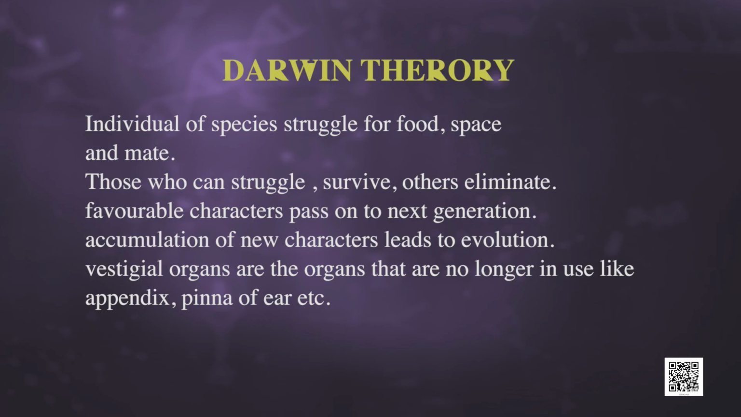We can summarize Darwin's theory also. According to Darwin's theory, individuals of a species struggle for food, space and mate. Those who can struggle survive, others are eliminated. Favorable characters pass on to the next generation. Accumulation of new characters leads to evolution. Vestigial organs are the organs that are no longer in use, like the appendix, pinna of the ear, etc.